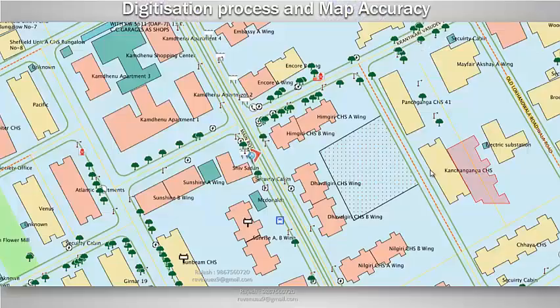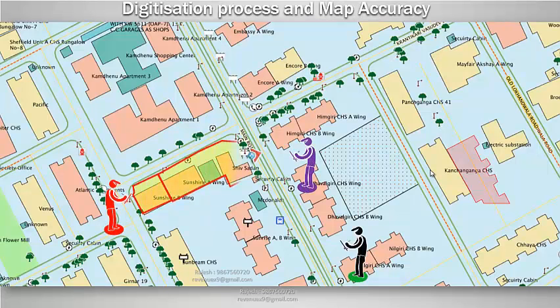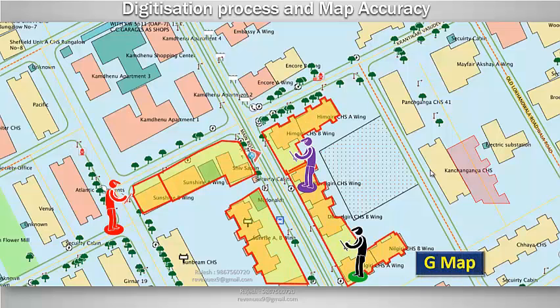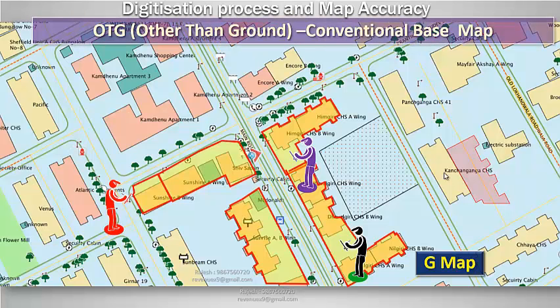It means when surveyors go to capture data, they may not have the base polygon to attach information regarding the shop line and G+1 extension. Thus, GMap is the requirement of the time. In an urban city, this is a prime reason we have to capture ground floor details on separate layers, which can be called GMap. The standard conventional base map should be used as the other than ground floor map, which can be called the OTG map.